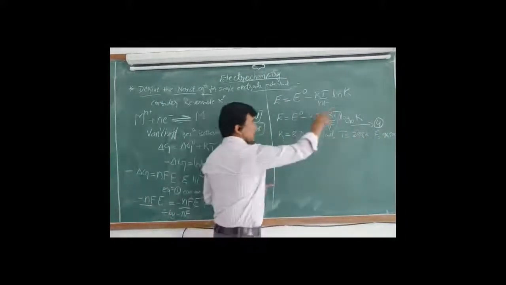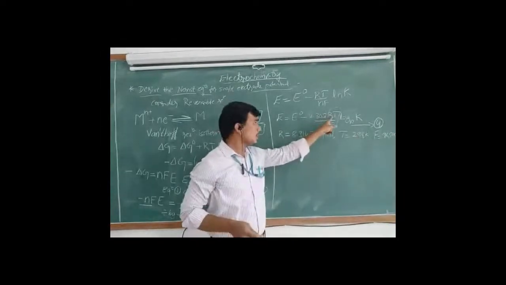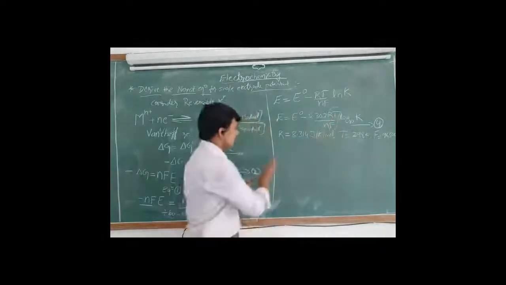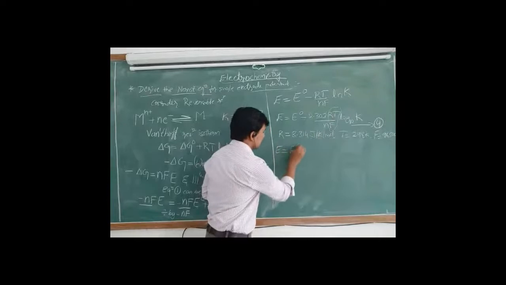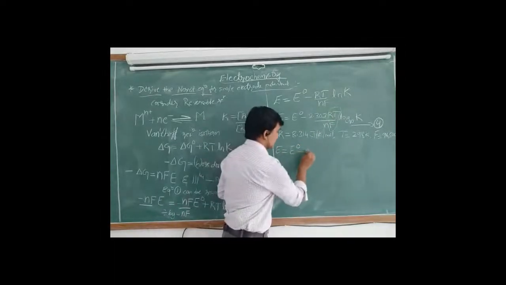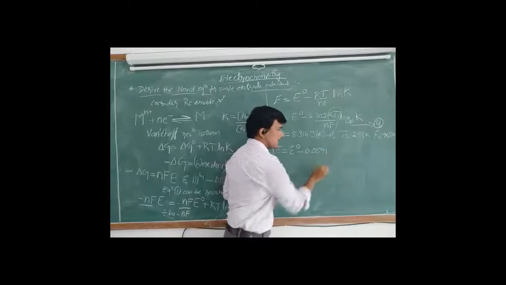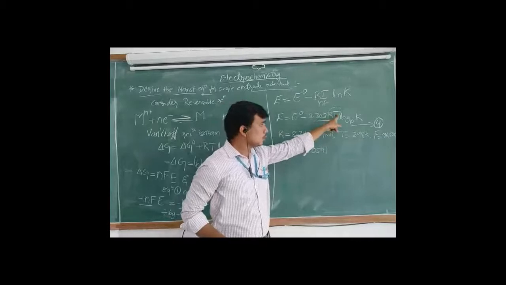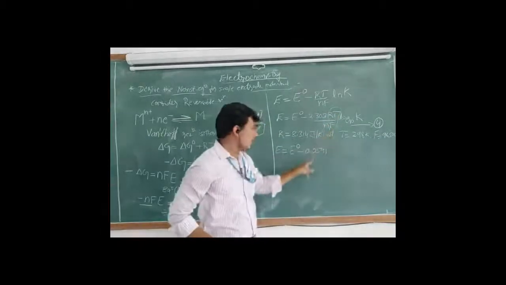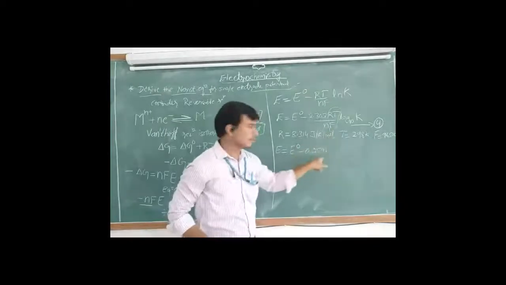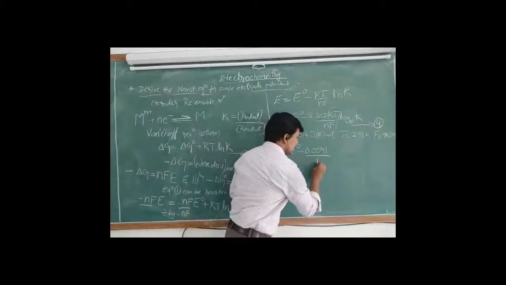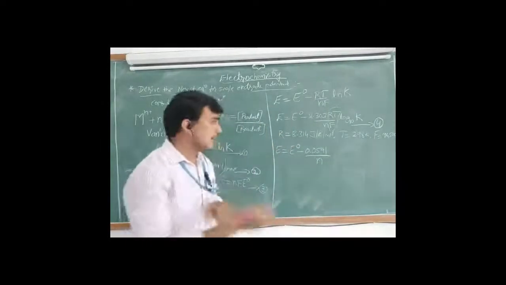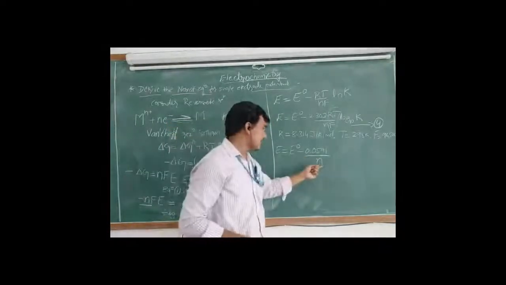If we do this calculation, 2.303 into 8.314 into 298 divided by 96,500, if we have a calculator we can do it, you will get 0.0591. Then divided by n, because we don't know how many electrons are flowing, so I have taken n.